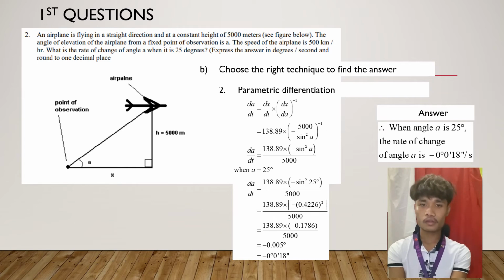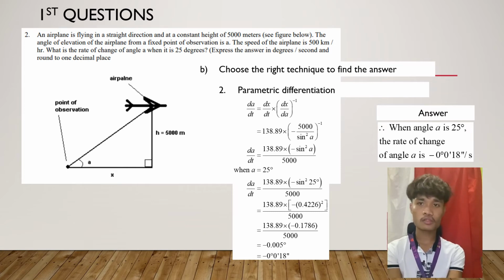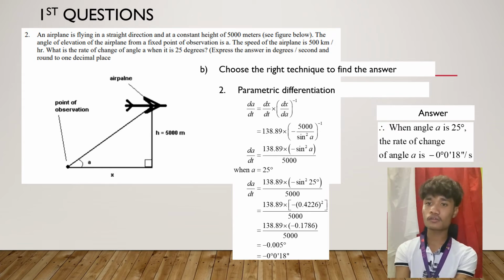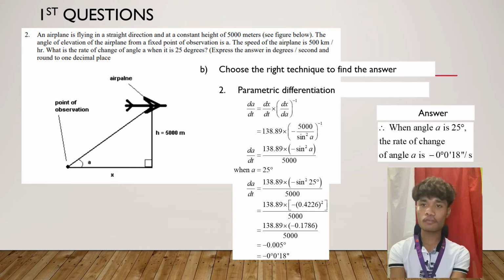We get 138.89 × (−(0.426)²)/5000. Next, 138.89 × (−0.1786)/5000. Okay, next it equals negative 0.665 degrees.